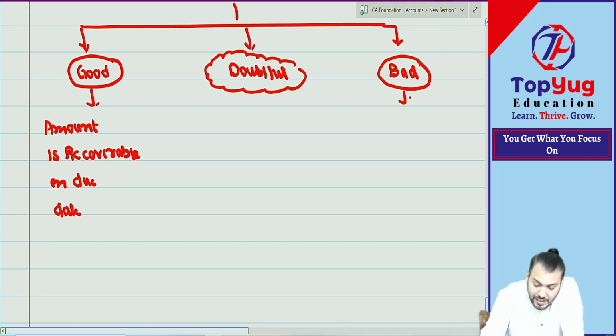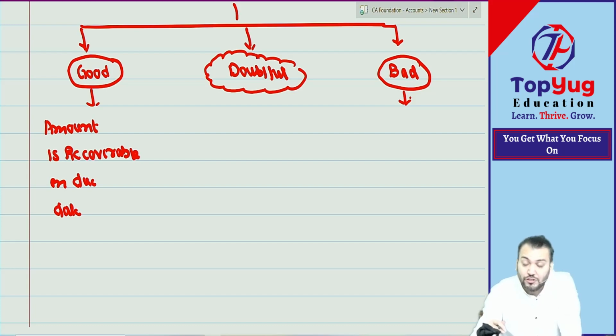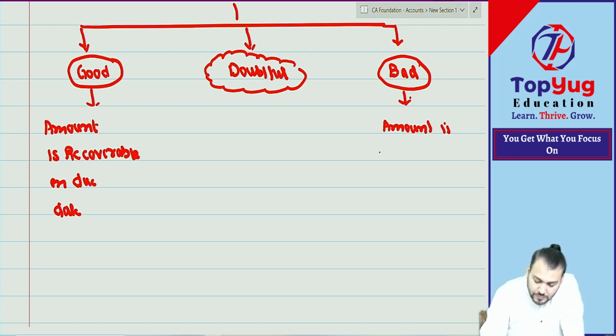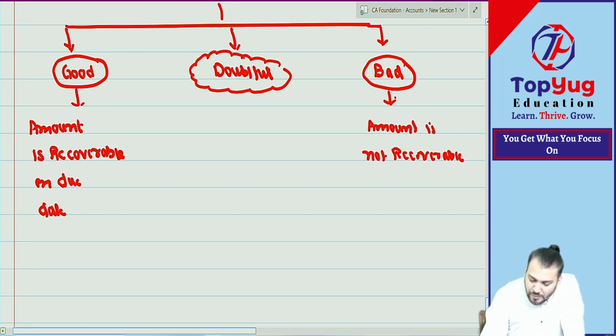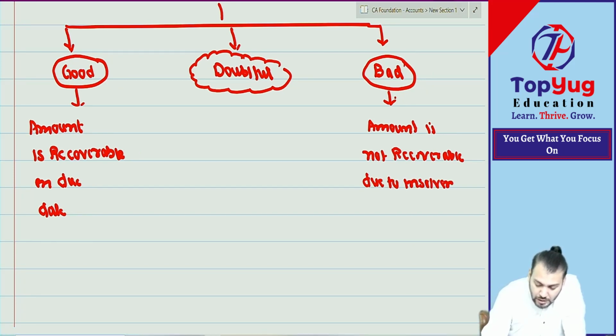When I am saying bad debtor, it means the amount is not recoverable as he has become insolvent, etc. So it means the amount is not recoverable due to insolvency or any other reason.